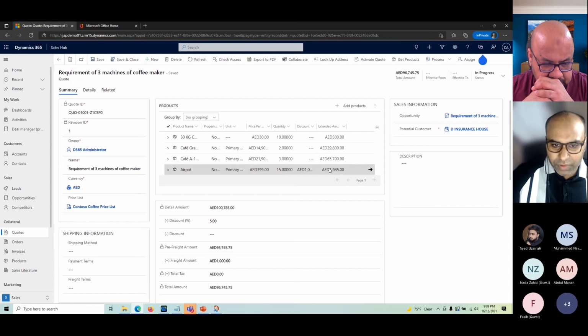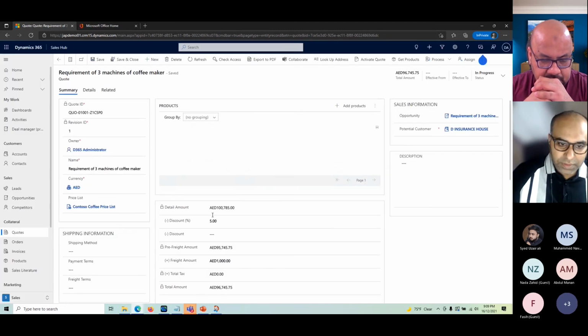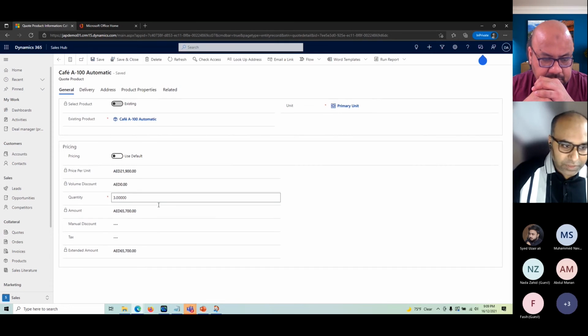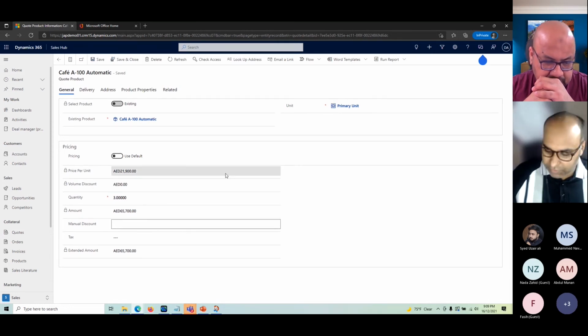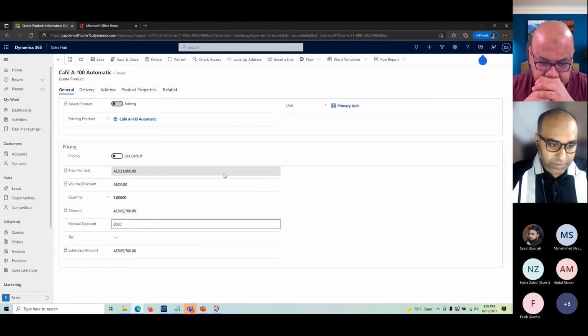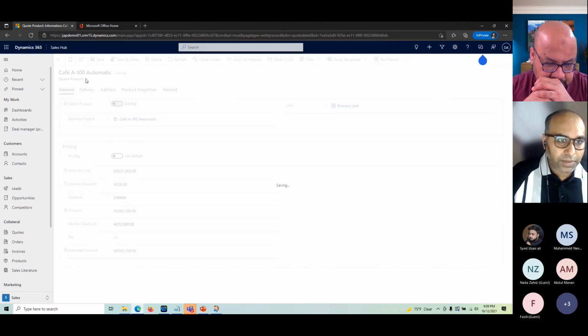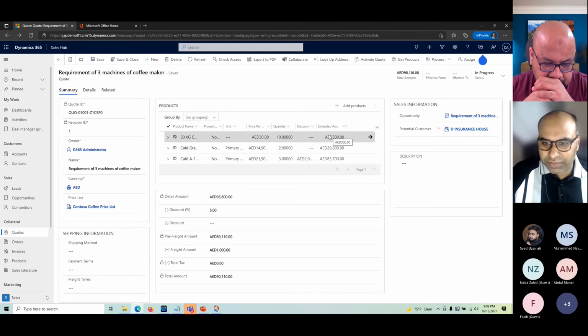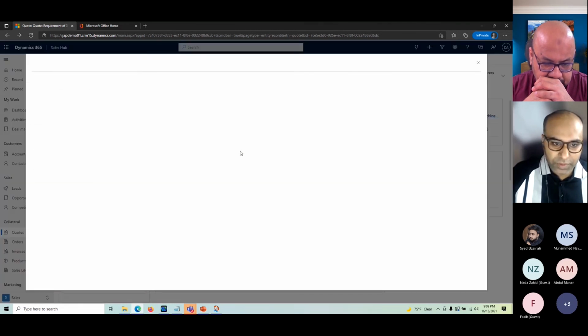So as a side, I can go ahead, add new products, or remove products. Let's say I want to remove this product. I can simply go here and say delete quote product. This will delete the product and refresh the totals. And as we said, we want to give this customer a bit more discount, so let's give him straight away 2000 dirhams. Okay, I go back here, and just for the sake of our scenario, let's add another product quickly.